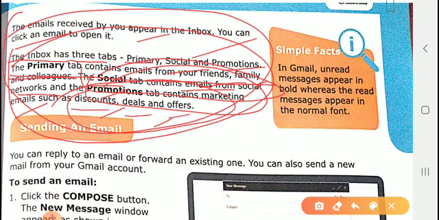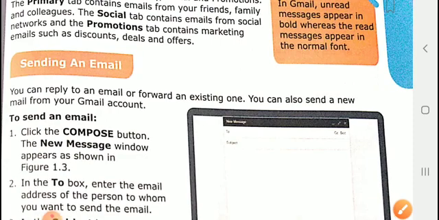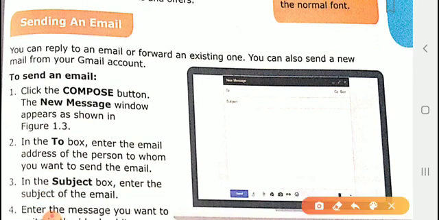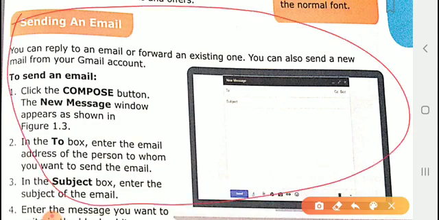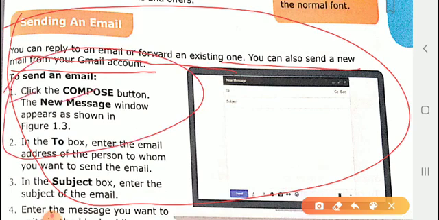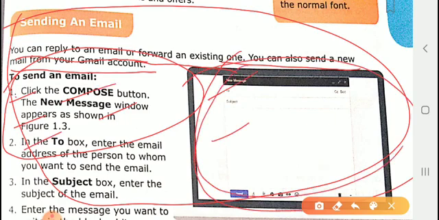Then, how are we able to send an email? You can send an email, reply to an email and forward an existing one. You can also send a new mail from your Google account. First thing, click the compose button, new message. This kind of page comes to your computer screen when you click compose.